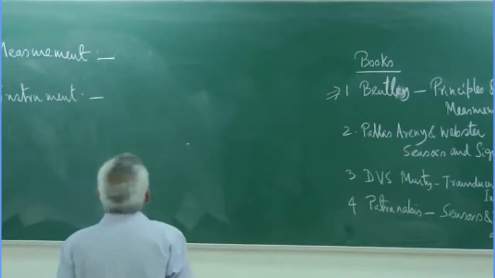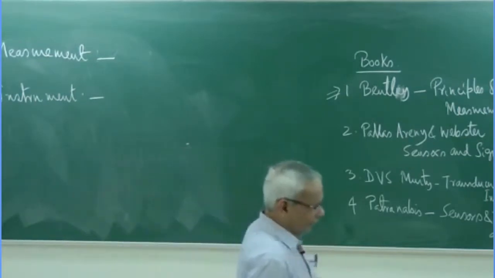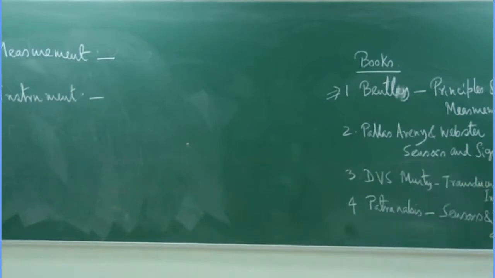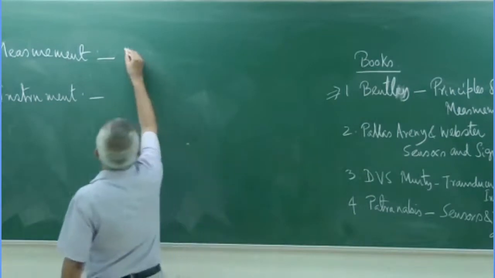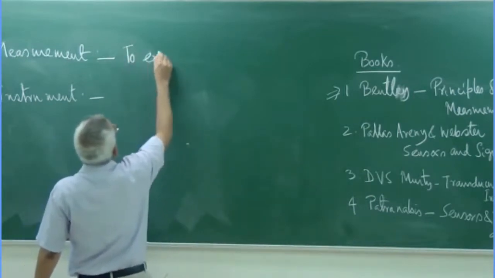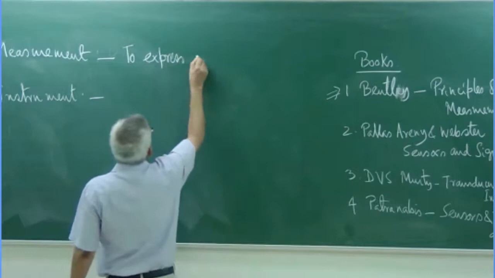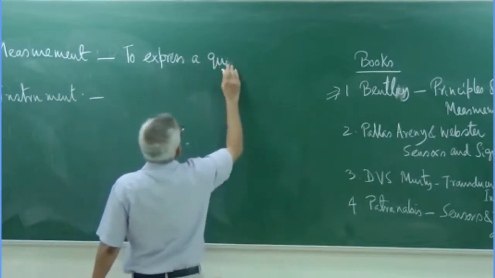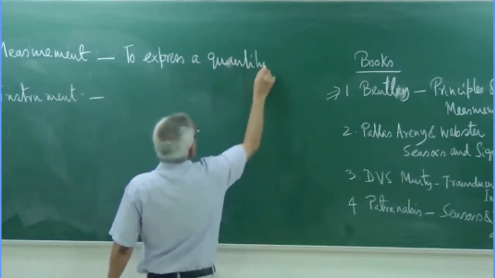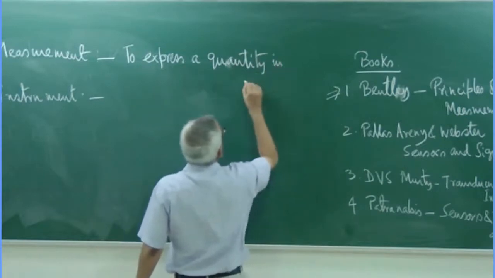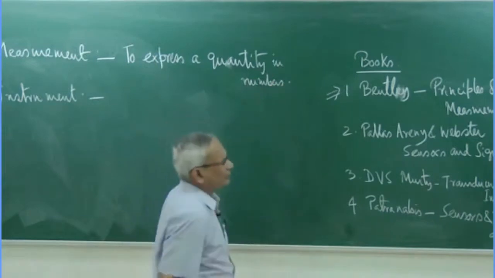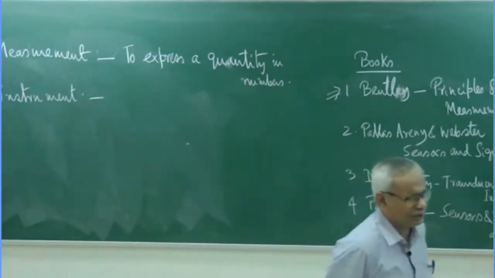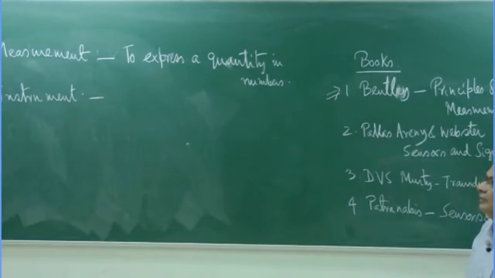And the importance of measurement is that it is basically to express a quantity in numbers. Whatever you measure, you try to express it in some number term.